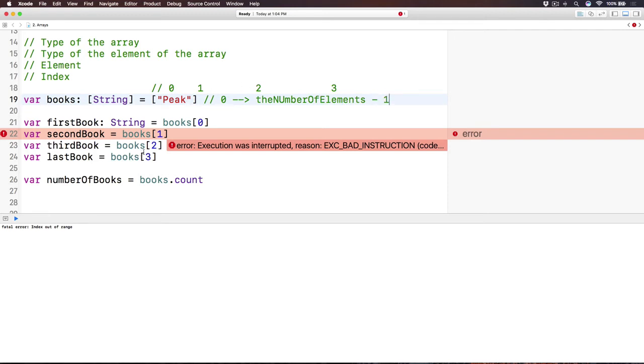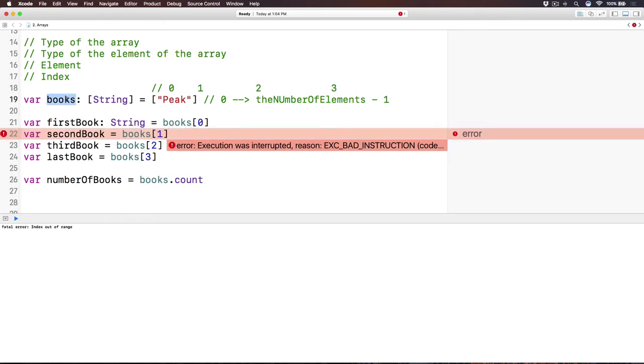So any index that goes out of this range will crash your app. Let's say this array right now has only one element, and you tell it, hey, I want to access the element at index 1, meaning the second element.